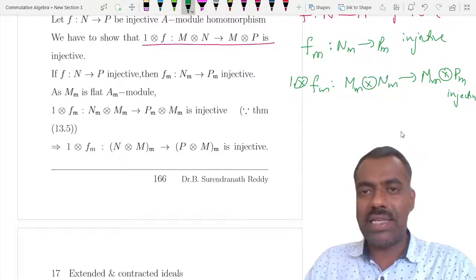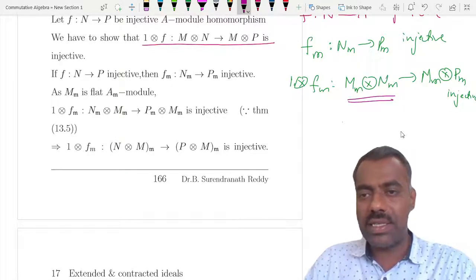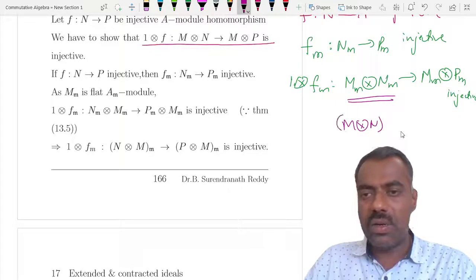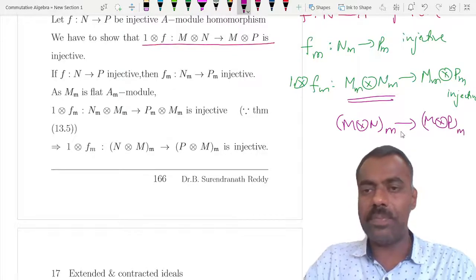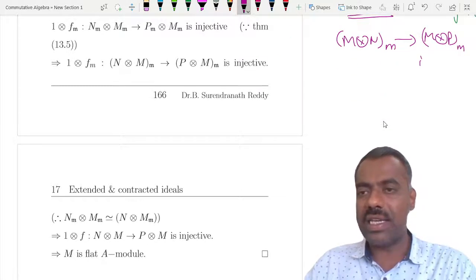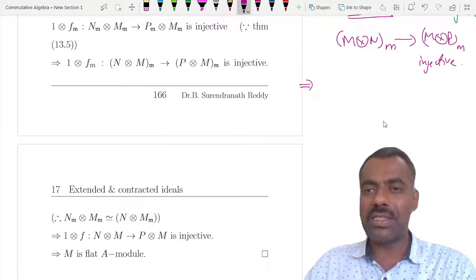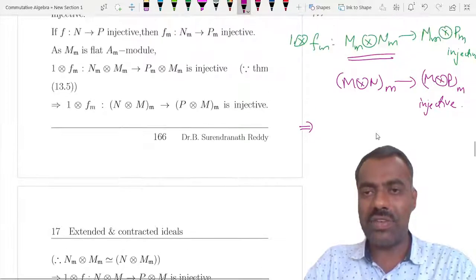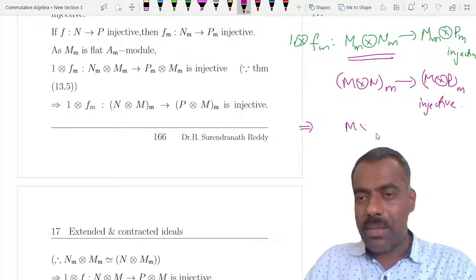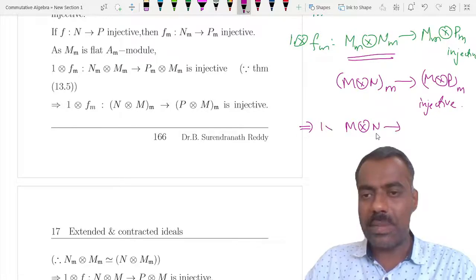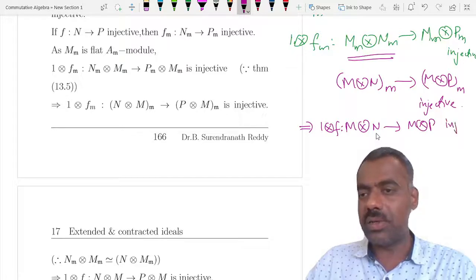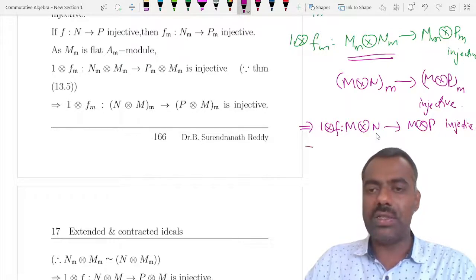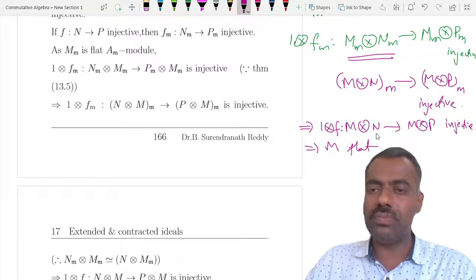But we have already seen what this is. This is the same as M tensor N localized at m, and similarly M tensor P localized at m. So we are saying that it is injective for all maximal ideals m. Again by using the previous result, this is of course 1 tensor f localized at m. So this shows that 1 tensor f, from M tensor N to M tensor P, is also injective by the local property. That shows that our M is a flat module.